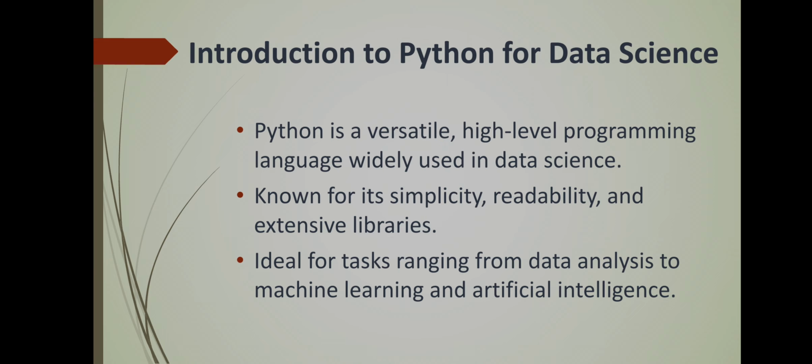Python is a very simple programming language because here there is no need to define the data type, as it can define the data type by itself, and it is readable, and the code is very lightweight, and it has an extensive library. Python has libraries for pandas, matplotlib, scikit, and different types of libraries, so that we can perform a huge amount of functionalities with Python. Now it is ideal for tasks ranging from data analysis to machine learning and artificial intelligence. So Python is a very ideal programming language.